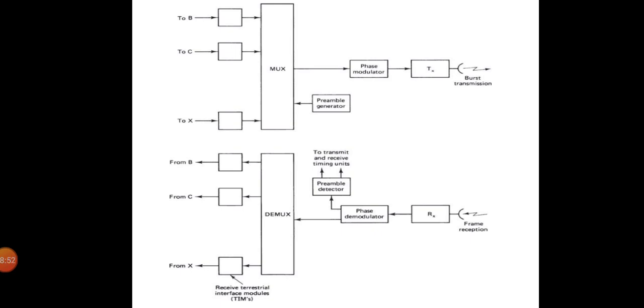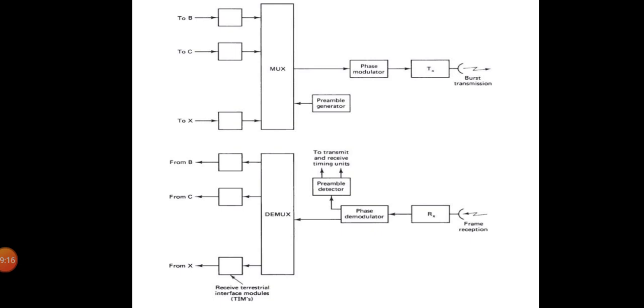Certain time slots at the beginning of each burst are used to carry timing and synchronization information, and these time slots are collectively referred to as the preamble. The complete burst containing the preamble and the traffic data is used to phase modulate the radio frequency carrier. Thus, the composite burst, which is transmitted at RF, consists of a number of time slots.